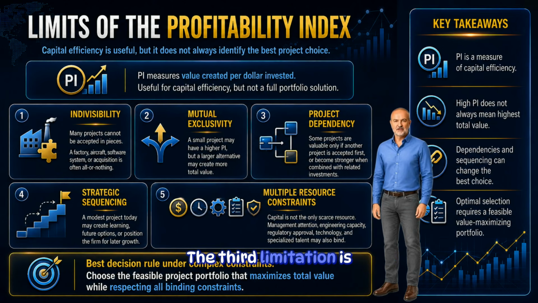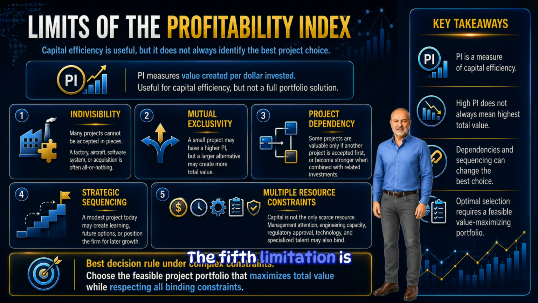The third limitation is project dependency. Some projects are valuable only if another project is accepted first. Others may become more valuable when combined with related investments. The fourth limitation is strategic sequencing. A project with modest immediate value may create learning, open future opportunities, or position the firm for later growth.